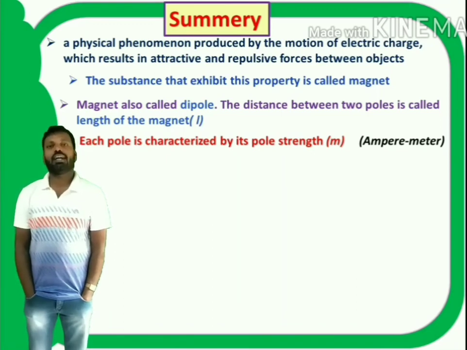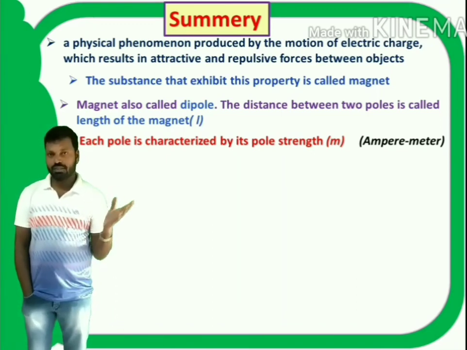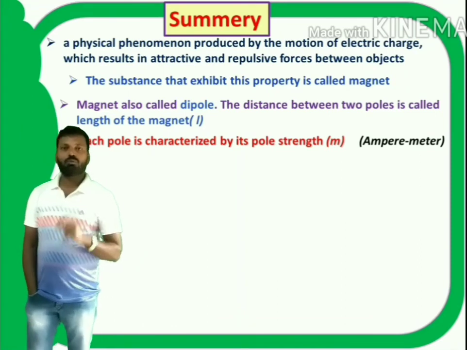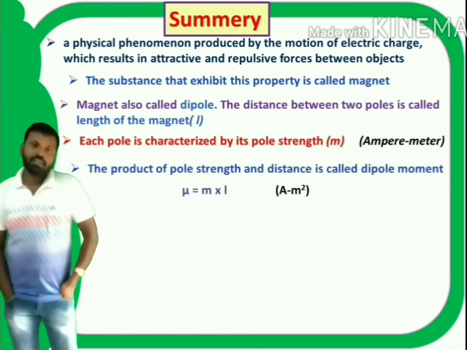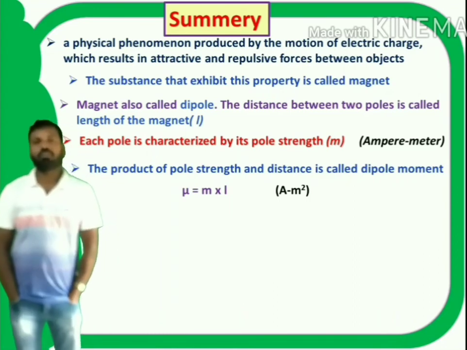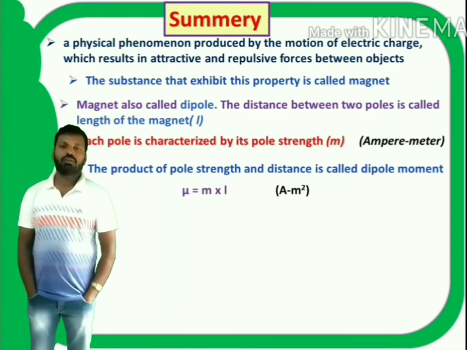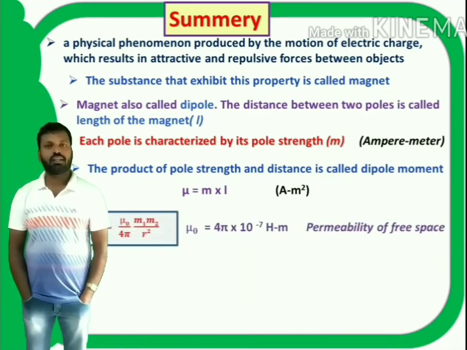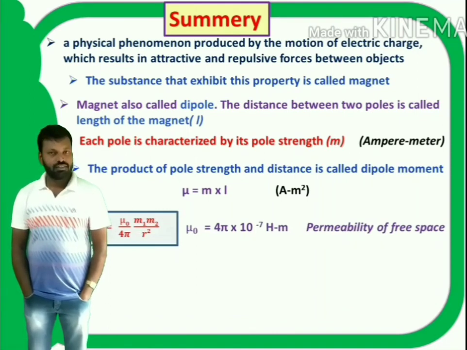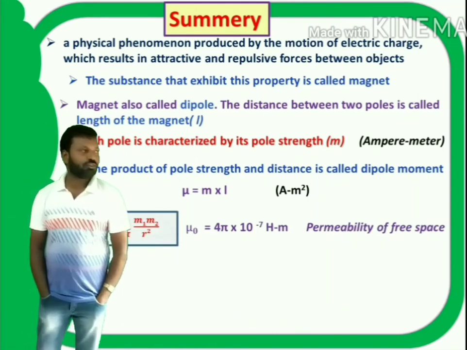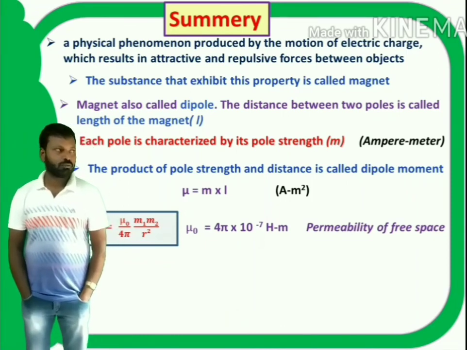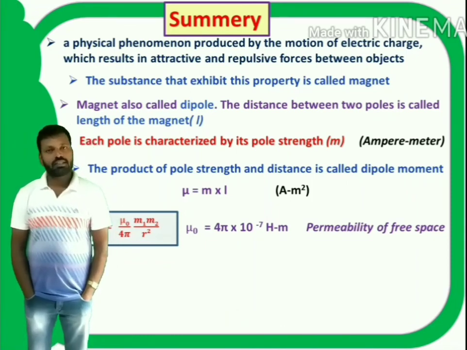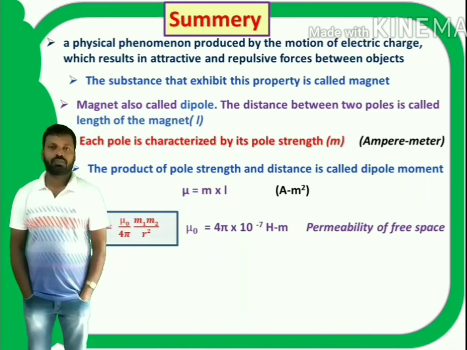The product of pole strength and distance between the poles is defined as dipole moment, mu is equal to m into L. Units are ampere meter square. Next we have discussed Coulomb's inverse square law in magnetism. That is given by F is equal to mu naught by 4 pi m1 m2 by r square. m1 m2 are pole strengths, r is the distance between the poles.